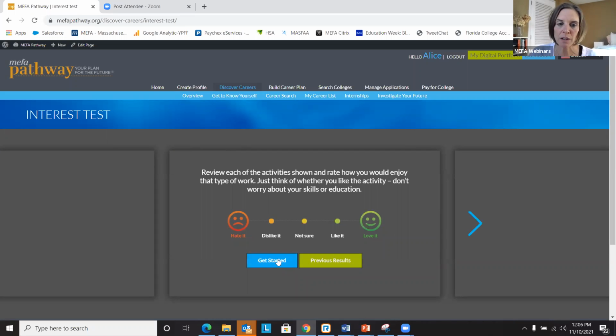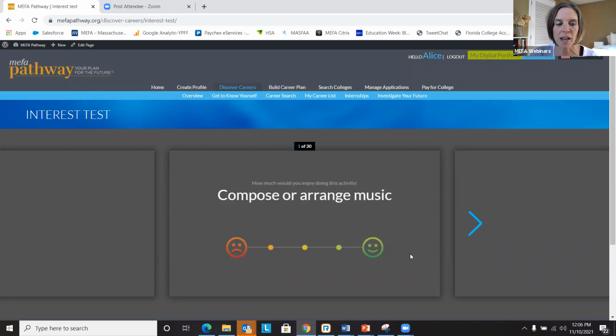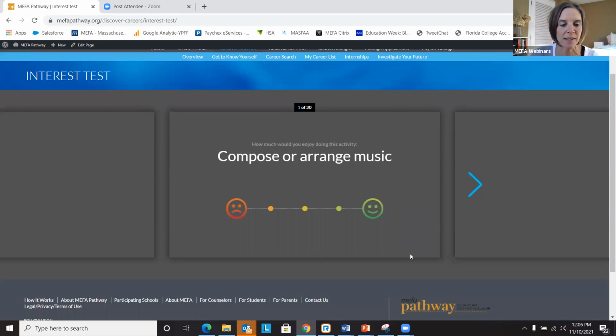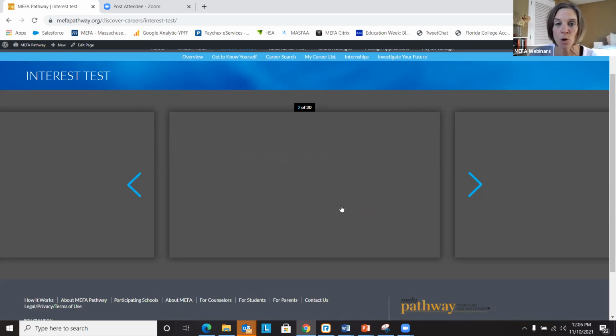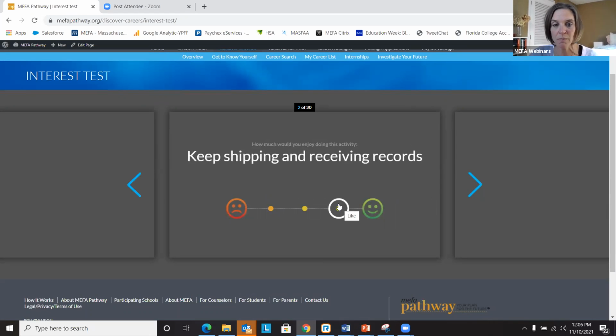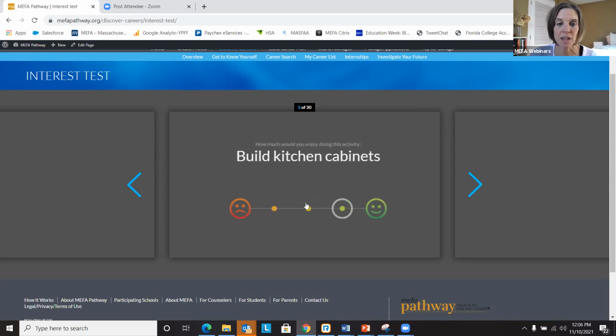So I'll click get started here just to show you what this looks like. What they do here is look at the activity and then rate that activity from the very sad face to the very happy face. They go through the 30, and it brings them automatically to the next activity, and they rate that activity. So I'm just obviously doing this very randomly.